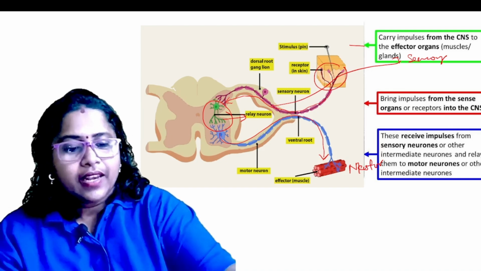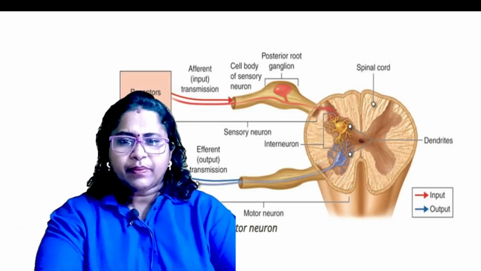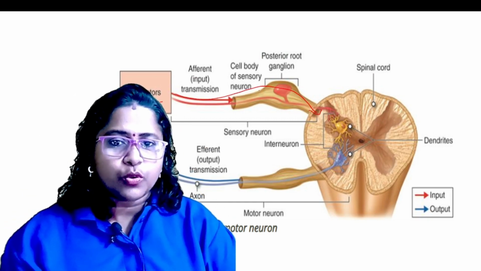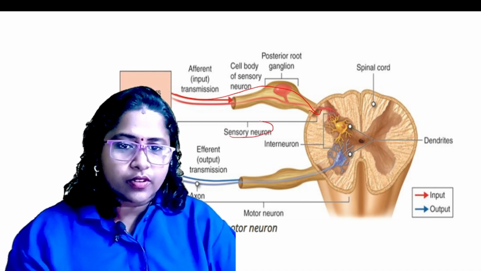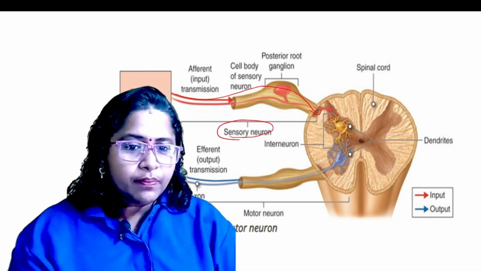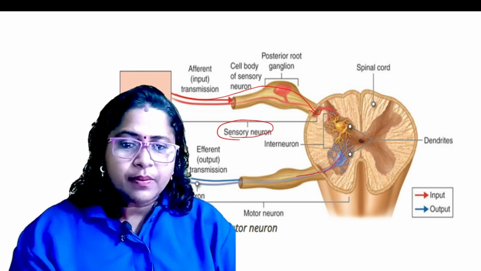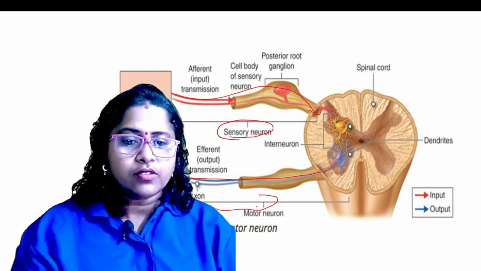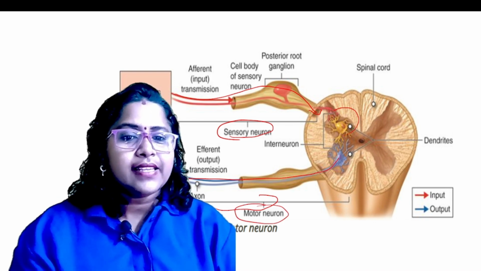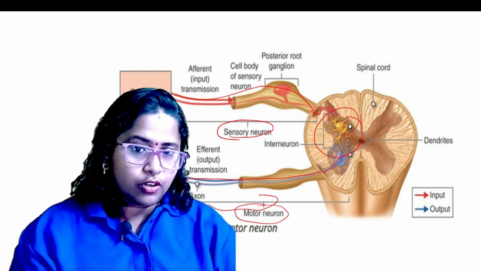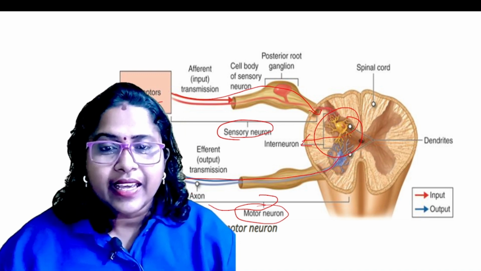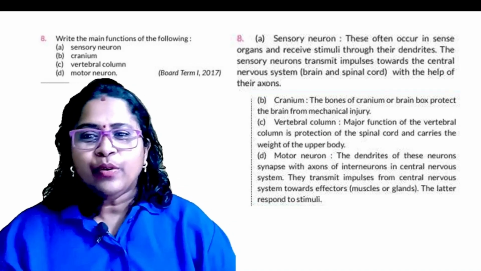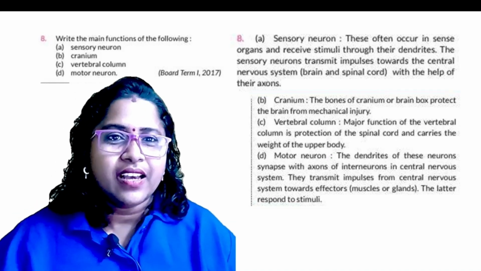Okay, clear? Now the same thing: from the receptors moving to the central nervous system, this is called a sensory neuron. Then from the central nervous system to the effector organs, that is called motor neurons. And the connection between these two is called interneurons or relay neurons. Understood? Okay.